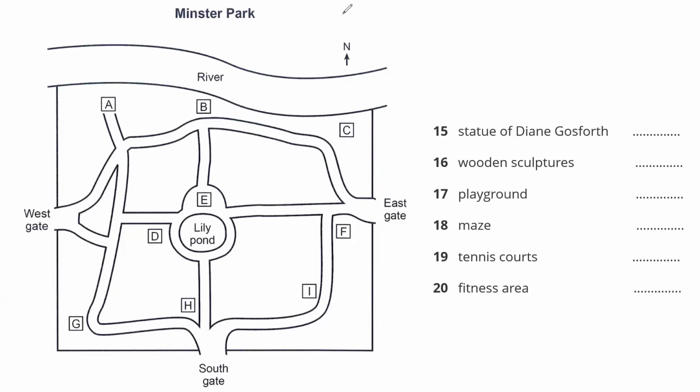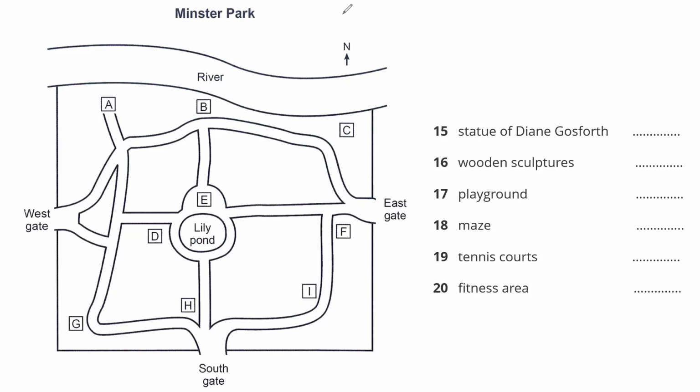The statue of Diane Gosforth has been moved. It used to be close to the south gate, but it's now immediately to the north of the lily pond, almost in the centre of the park, which makes it much more visible. There's a new area of wooden sculptures, which are on the riverbank, where the path from the east gate makes a sharp bend. There are two areas that are particularly intended for children. The playground has been enlarged and improved, and that's between the river and the path that leads from the pond to the river.